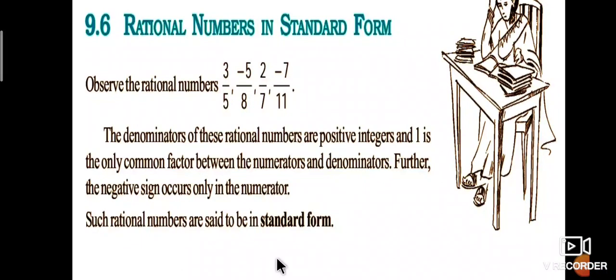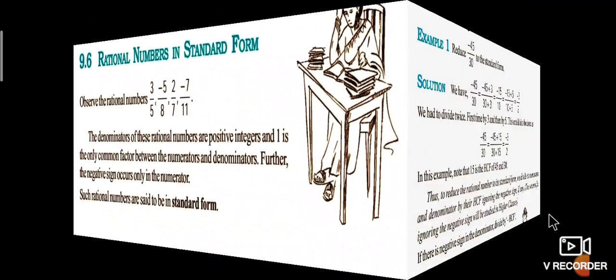These are 3 by 5, minus 5 by 8, 2 by 7, minus 7 by 11. All are called standard form of rational numbers because the denominators are positive integers and 1 is the only common factor between the numerator and denominator. Further, the negative sign occurs only in the numerator.